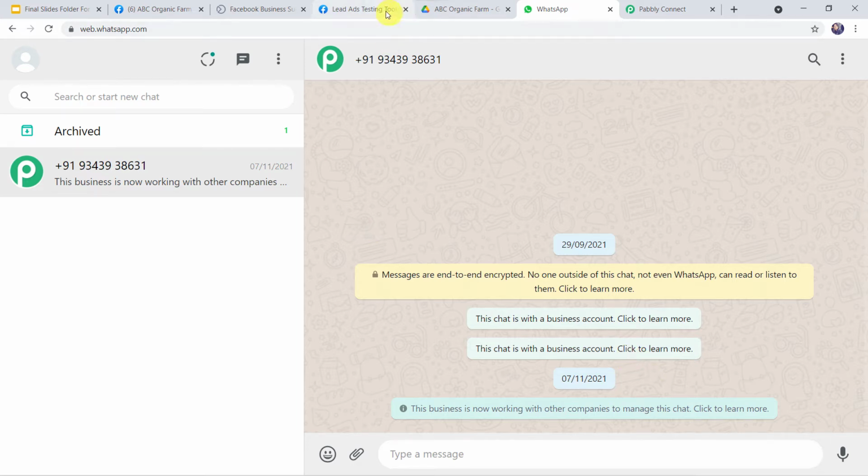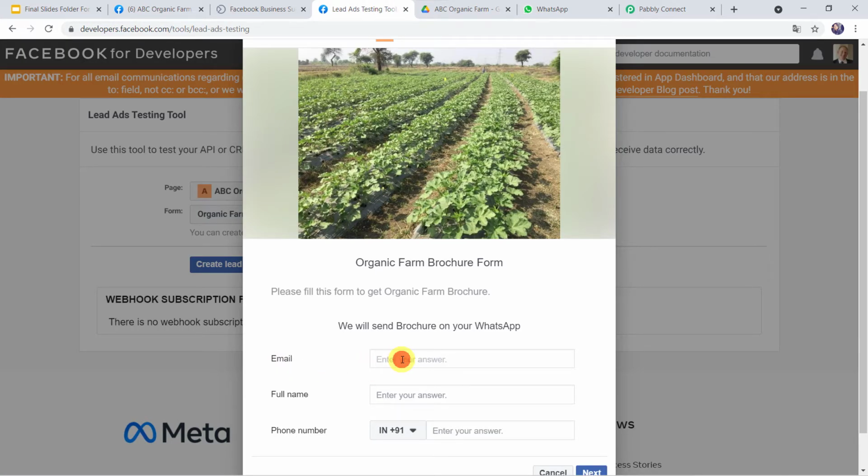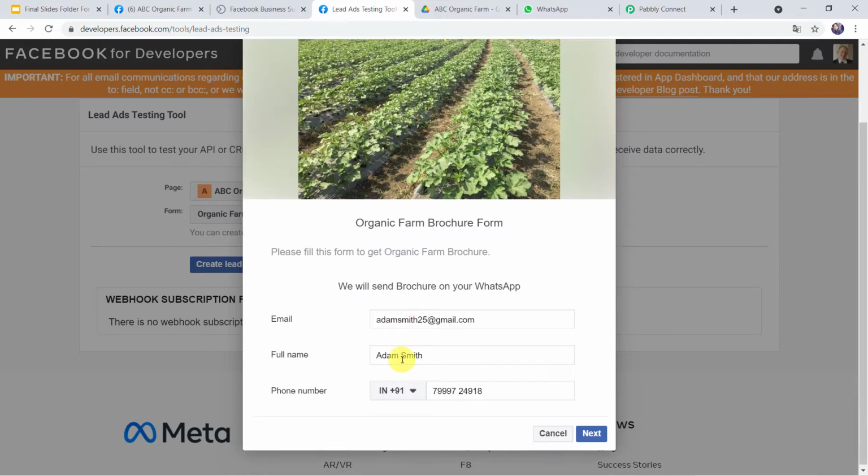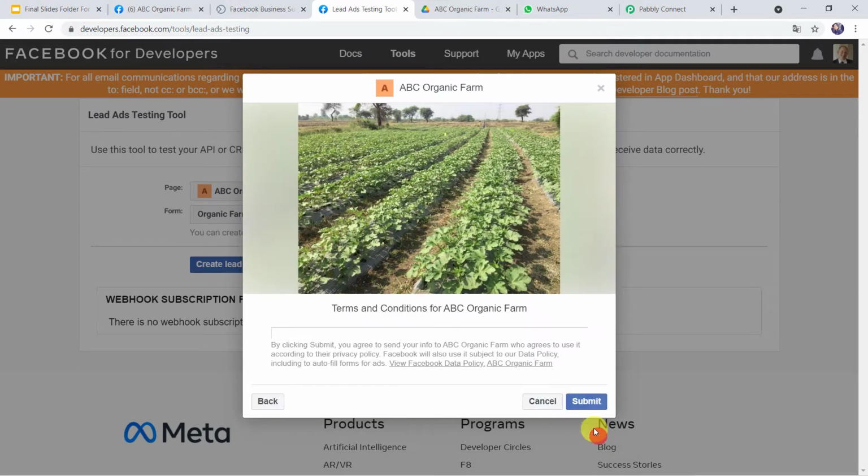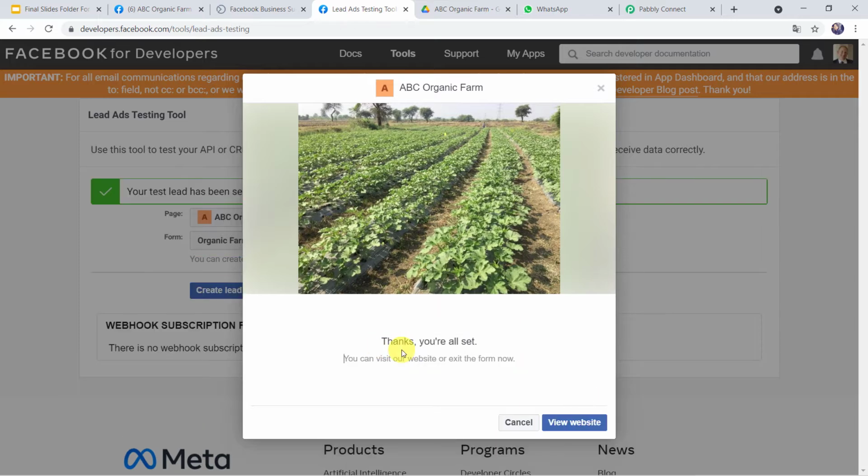So let us fill this form. And here I'll just give the email address as adamsmith25@gmail.com. Let's give the full name as Adam Smith. I'll give his phone number over here. Click on next and submit. Thanks, you're all set. Okay, now let us check the WhatsApp number of this customer.